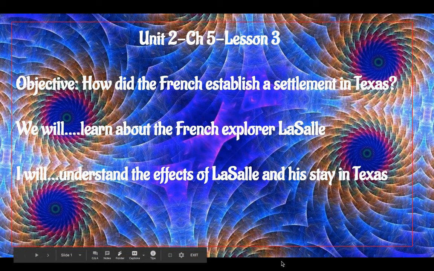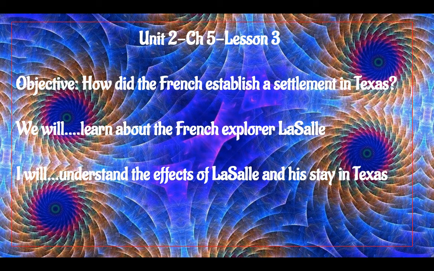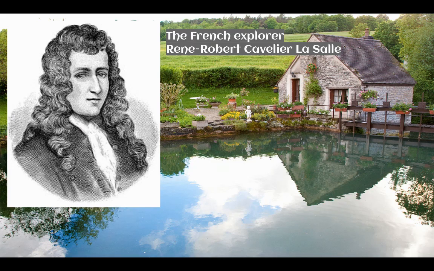Okay, Unit 2, Chapter 5, Lesson 3. Objective: How did the French establish a settlement in Texas? We will learn about the French explorer La Salle. I will understand the effects of La Salle and his stay in Texas. Here he is, the French explorer René Robert Cavelier La Salle, or de La Salle.